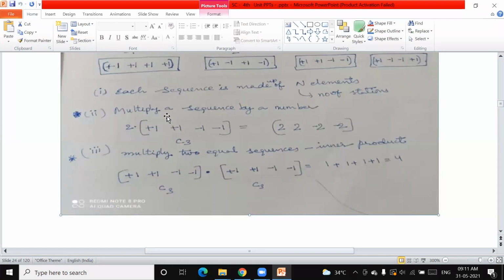Number 2, multiply a sequence by a number. So this is the sequence, is it right? Chip sequence, PNC code sequence. So you can multiply a sequence by a number.